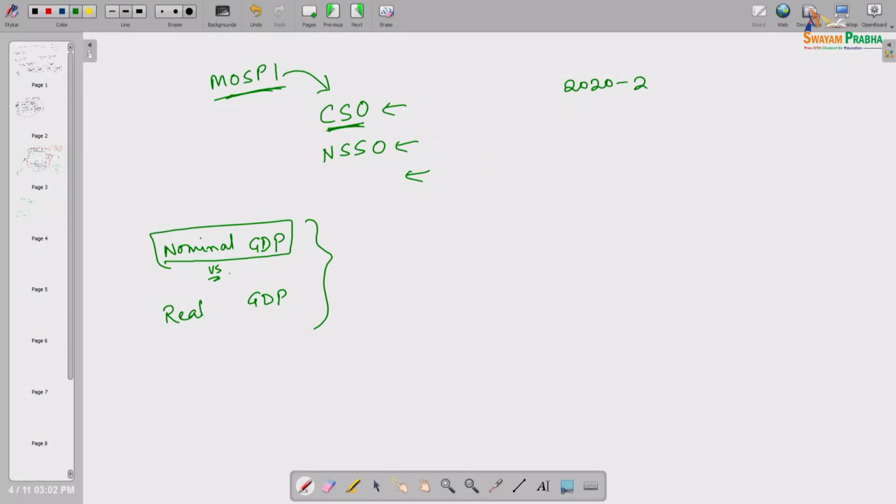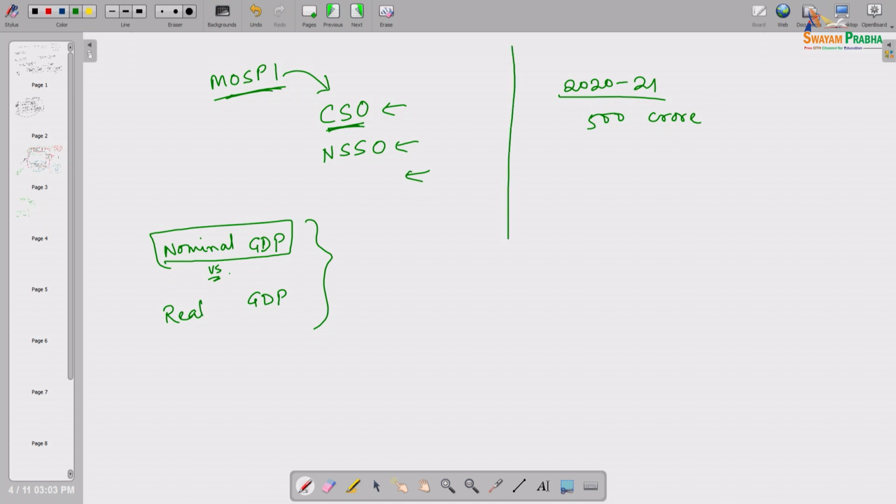Real GDP is when we calculate GDP using some fixed price. Why is that important? Say suppose in 2021, Indian GDP is, just as an example, 500 crore rupees. That is not the actual figure; Indian GDP is much larger than 500 crore.